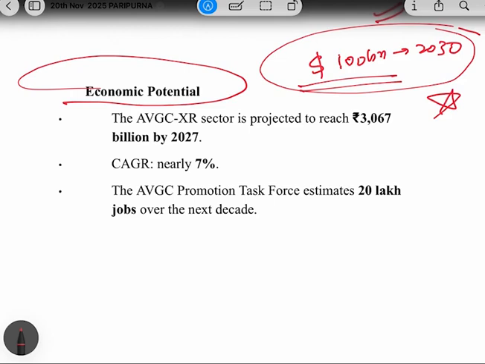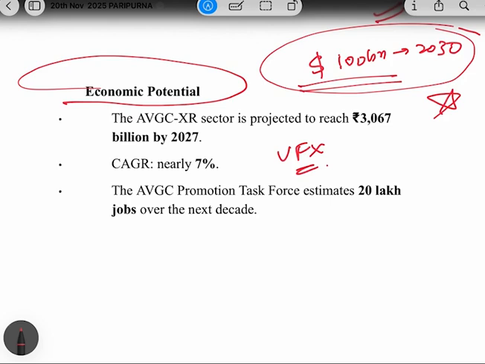India was mostly known for outsourcing, because foreign countries used to outsource their work to India, like doing the animation or doing the VFX. So India was a destination for doing outsourcing work.